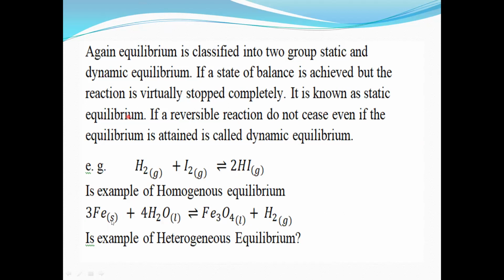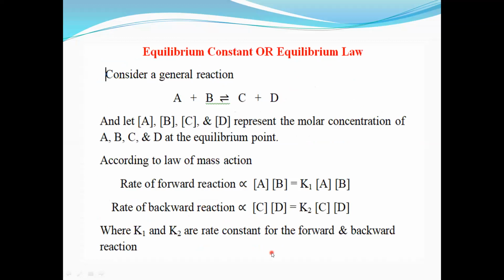Fe is in solid state, water is liquid state, ferric oxide is solid state, and hydrogen is gas. So the states of reactants and products are different. Here is solid, here is liquid, ferric oxide is solid, and hydrogen is gas. So it is an example of heterogeneous equilibrium.